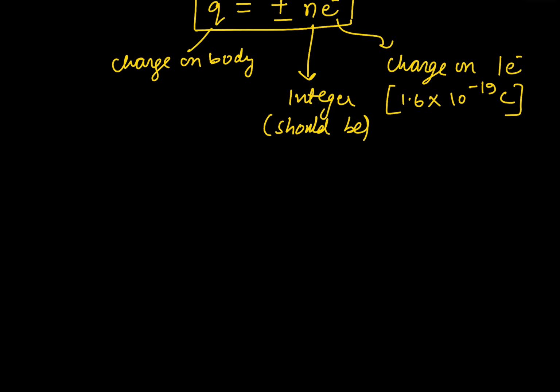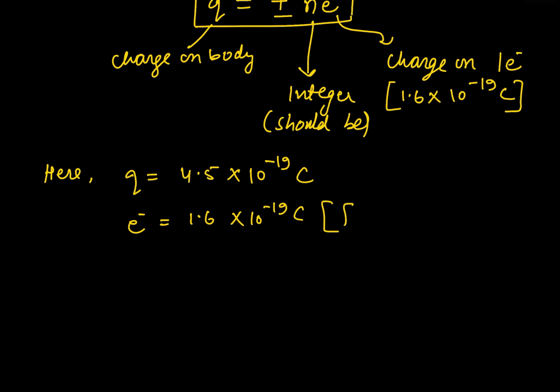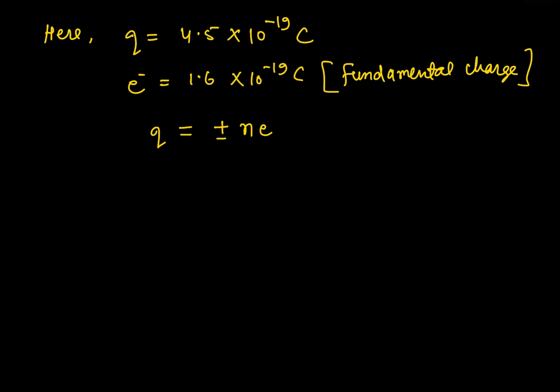So in this particular question here we have been given the basic thing. The charge on a body is 4.5 into 10 raised to the power minus 19 coulomb. Charge on an electron is defined by 1.6 into 10 raised to the power minus 19 coulomb. This is the fundamental or the basic charge. We know the relation Q is equal to positive negative n e.